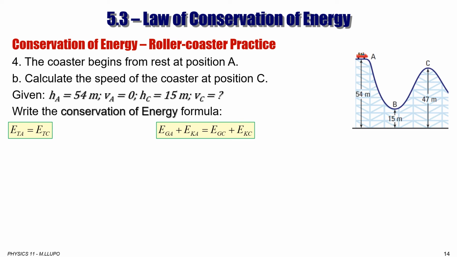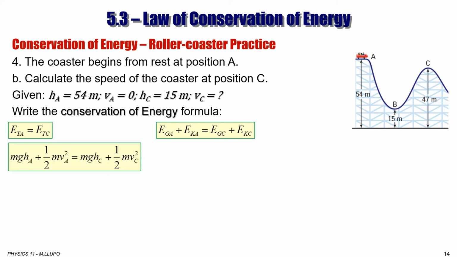Gravitational potential energy and kinetic energy for C. And we can write, if you see that we use exactly the same step, don't skip steps because it's very, very recommended to use those steps and you'll never make a mistake. Masses are everywhere the same. You cancel it and you multiply by 2 and we have a simple one: 2g HA plus VA square is equal to 2g HC plus VC square.